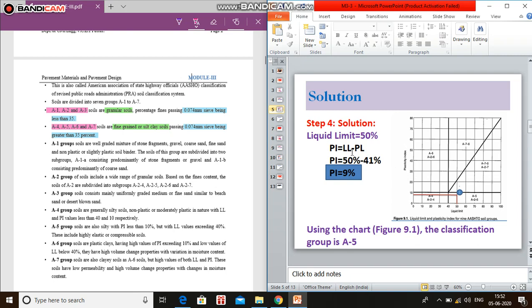Plasticity index is nothing but liquid limit minus plastic limit. Liquid limit given in the problem is 50% minus plastic limit 41, so 50 minus 41 is 9%. Here the plasticity index is 9%. Based on this plasticity index and the liquid limit, we need to identify whether it belongs to A4, A5, A6 or A7. So here there are four groups: A4, A5, A6, A7.